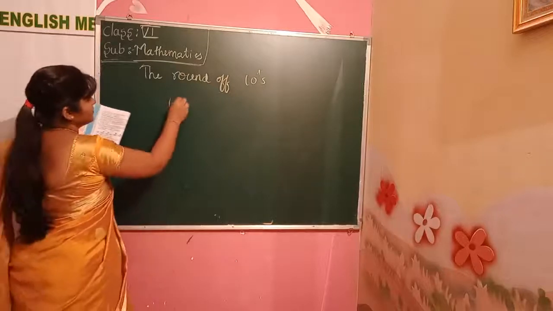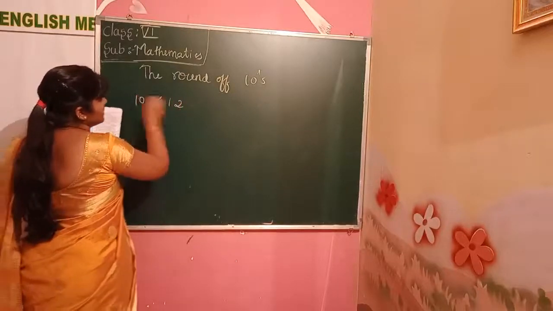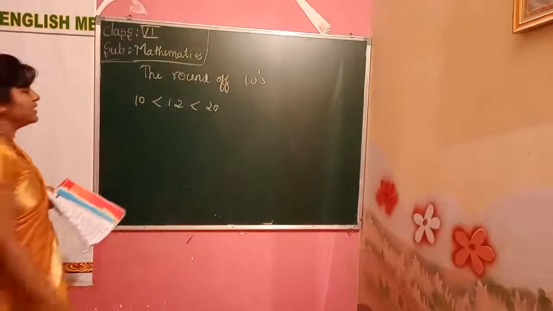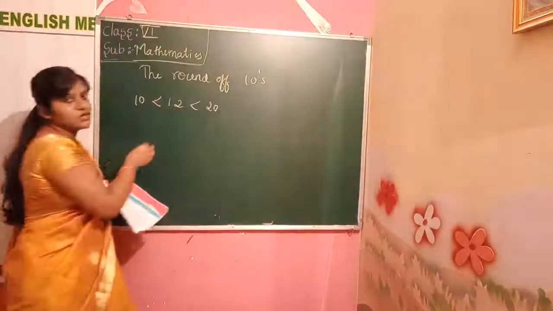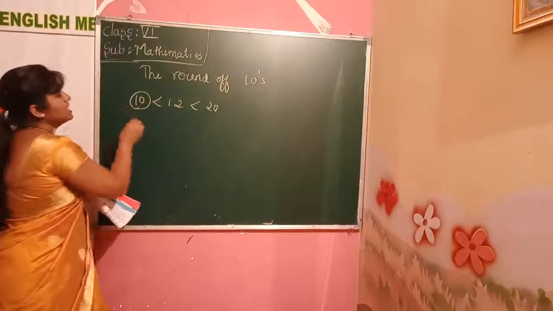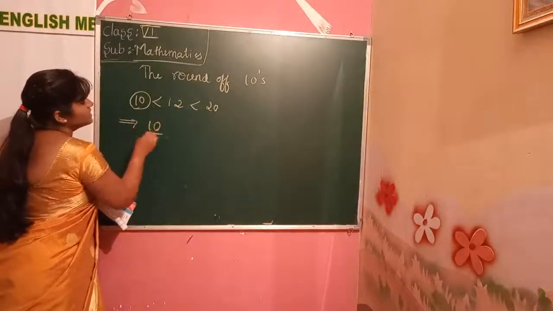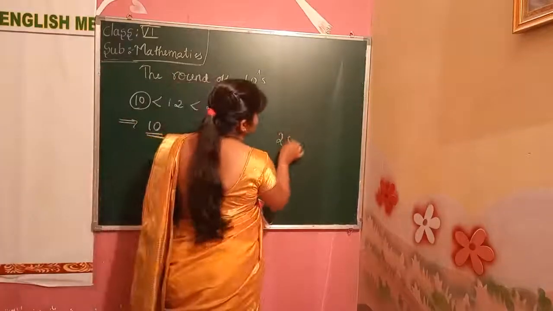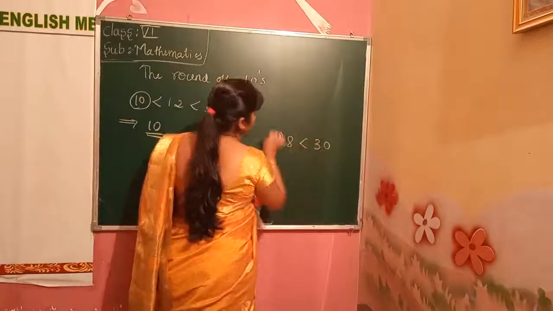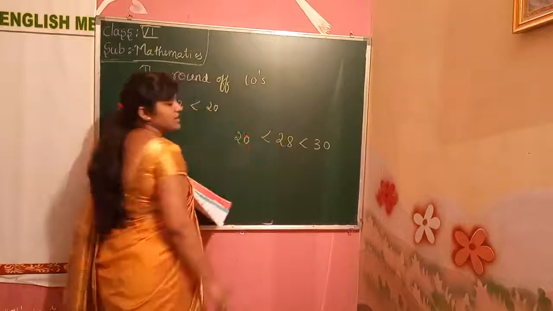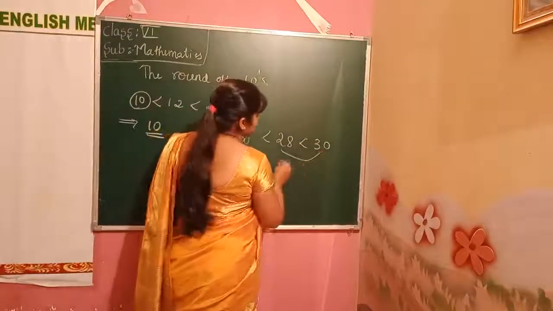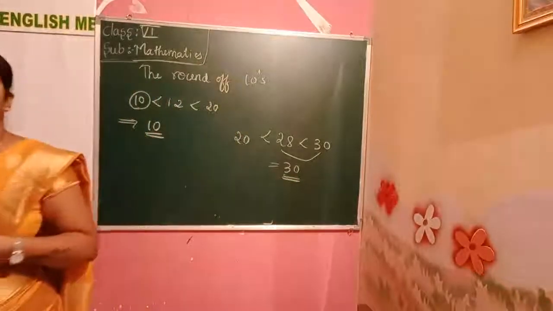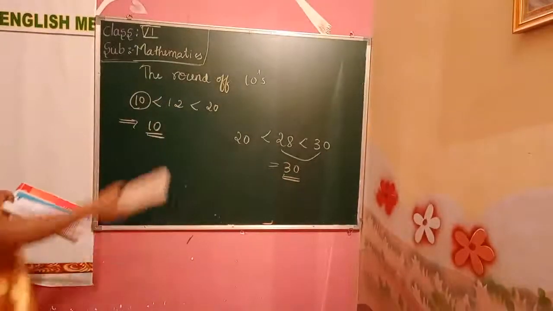It is in between 10 and 20, but it is nearer to 10, so we make it 10. Round off to 10. If we have 28, it comes in between 20 and 30, where it is nearer to 30, so we make it 30. Yes, this is called rounding of numbers to the nearest tens.